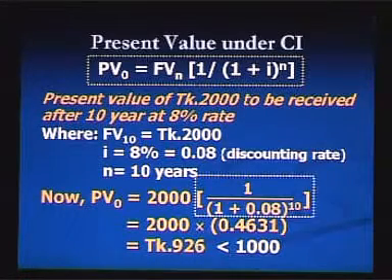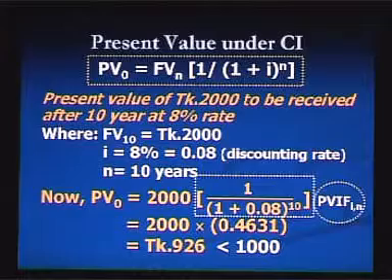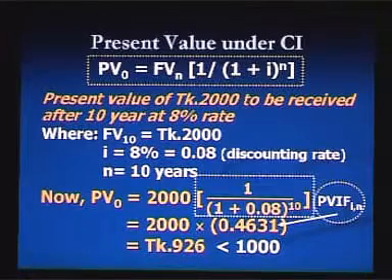Just look at the second part of the formula. This is called the present value interest factor with interest rate I and n periods. So, you will find this number in the present value interest factor table.